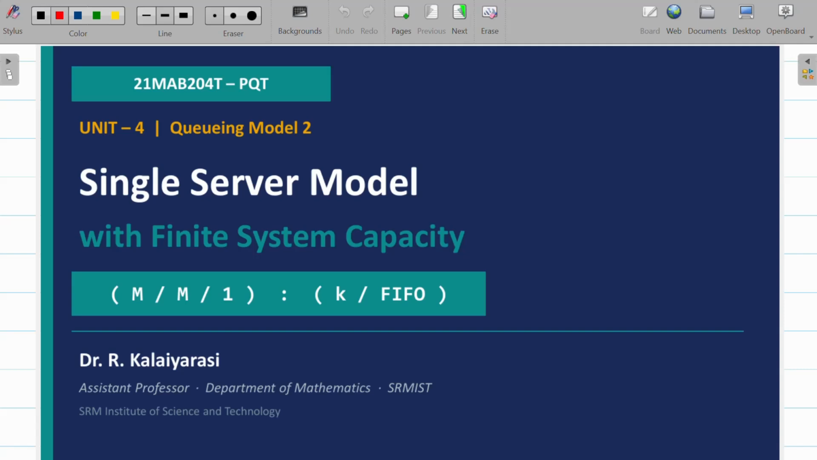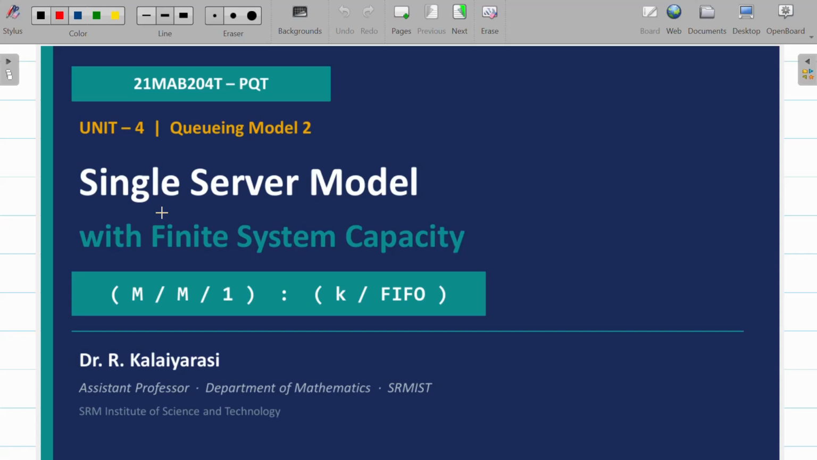Hello everyone. In today's session, let us learn about queuing model 2, where we learned about the introduction of a queuing model and model 1 in the previous video. So queuing model 2 is nothing but a single server model with finite system capacity. Whereas the first model is a single server model with infinite system capacity.